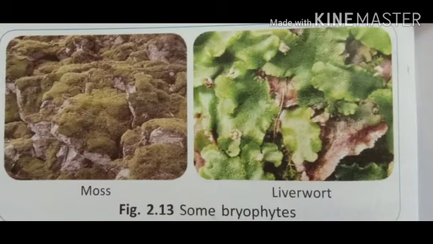Bryophyta, the second group of non-flowering plants, includes mosses and liverworts. They grow as a green velvety layer on shady, moist places. Since they love moisture a lot, they are called amphibian plants. They don't have proper roots, but they have rhizoids which help them to cling to moist, damp places to absorb water and minerals. They don't have stems and leaves and don't have vascular tissue.